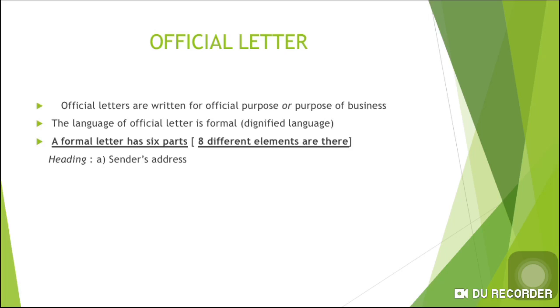So starting, the first element is the heading. In the heading there is again one element, the sender's address, that means who sends the letter. For example, I took one example: from, there is a person named Gunashekara who is sending his resume and his application to one office. Gunashekara, number 234, First Cross, Rain Tree Palace, Andheri East, Mumbai.